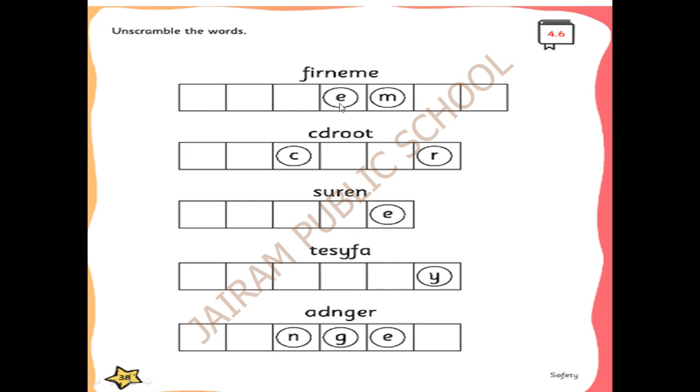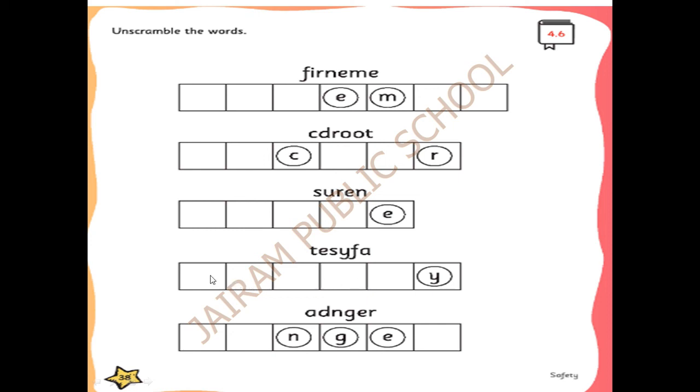See, already they have given you E and M. So you have to write F-I-R-E-M-E-N. Fireman. Next, who is the person who will take care of us when we are sick? Doctor. Yeah, of course. D-O-C-T-O-R. Doctor. Next, who will help the doctor? They will take care of us when we are not well. Yes, nurse. N-U-R-S-E. Nurse. Good.